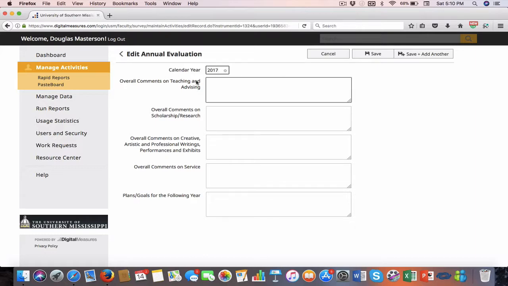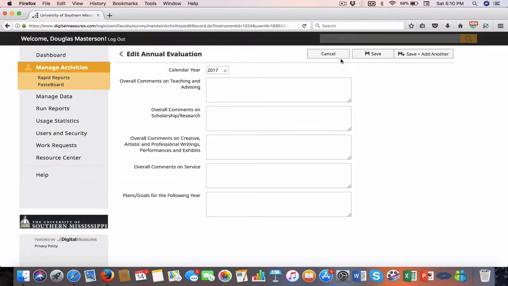And this is where they could put their comments on teaching and advising, their comments on their scholarship and research, their comments on their creative, artistic, professional writings, performances, and exhibits, comments on service, and plans and goals for the next year. So this is some generic stuff that we typically expect to have in an annual review, and I'll show you that report here in just a moment.